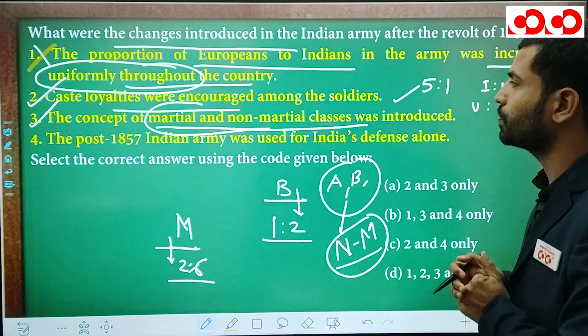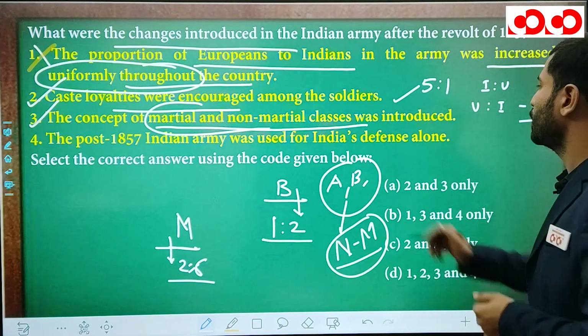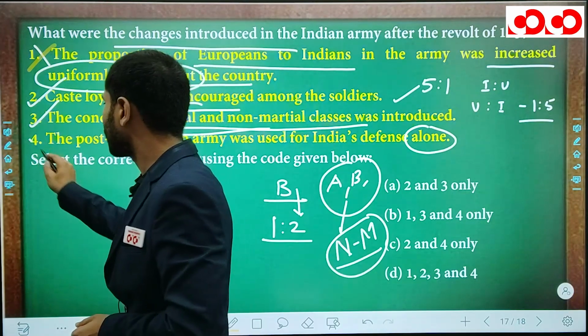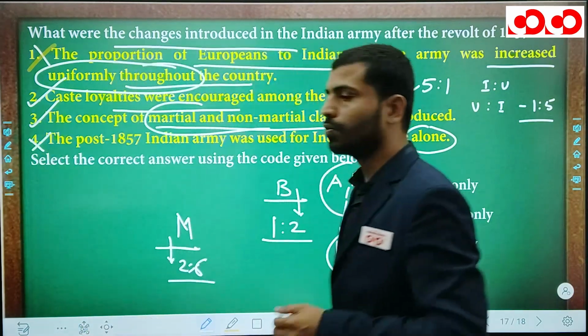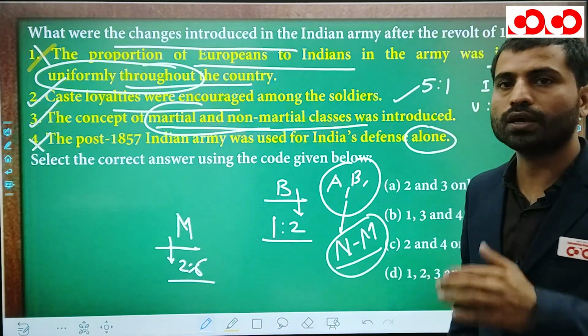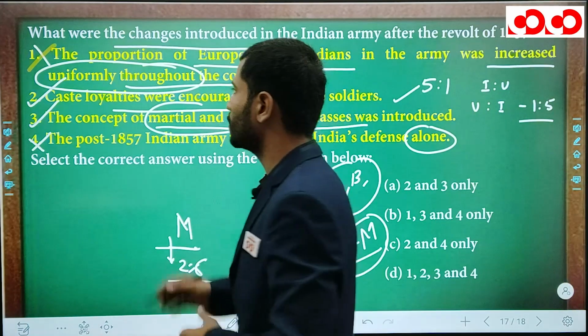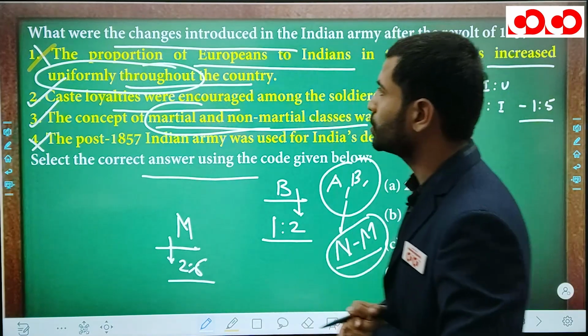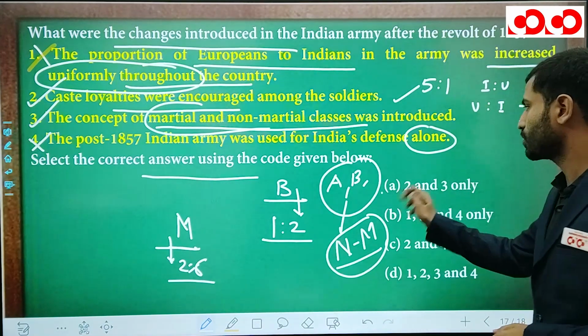The post 1857 Indian army was used for India's defense alone. No, this is wrong. After the 1857 revolt, the Indian army was also used in Africa region and other Asia regions. So this statement is truly wrong. Okay, we need to say the correct changes. So the correct changes are 2 and 3. So your option is A.